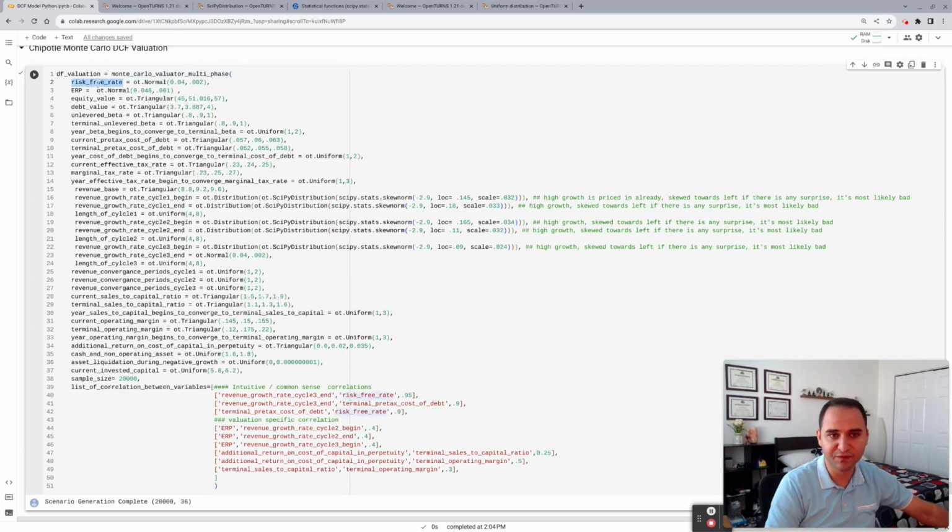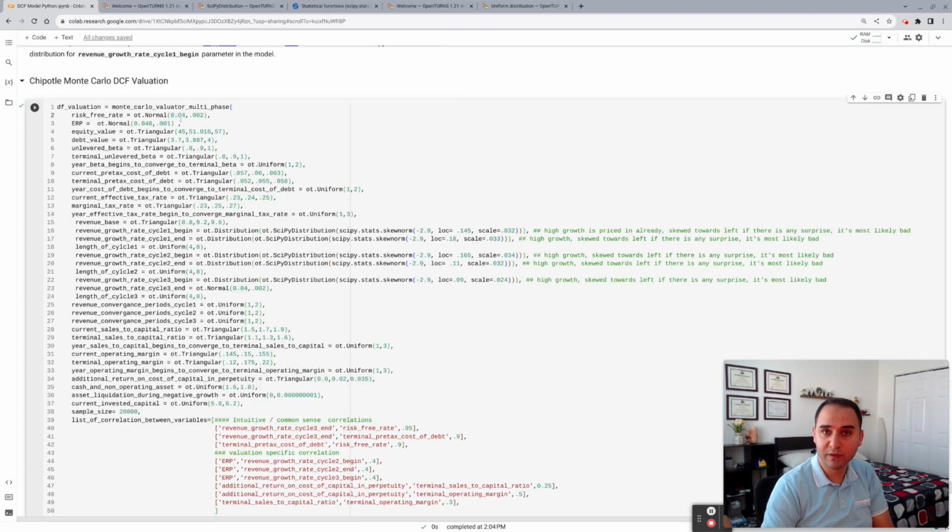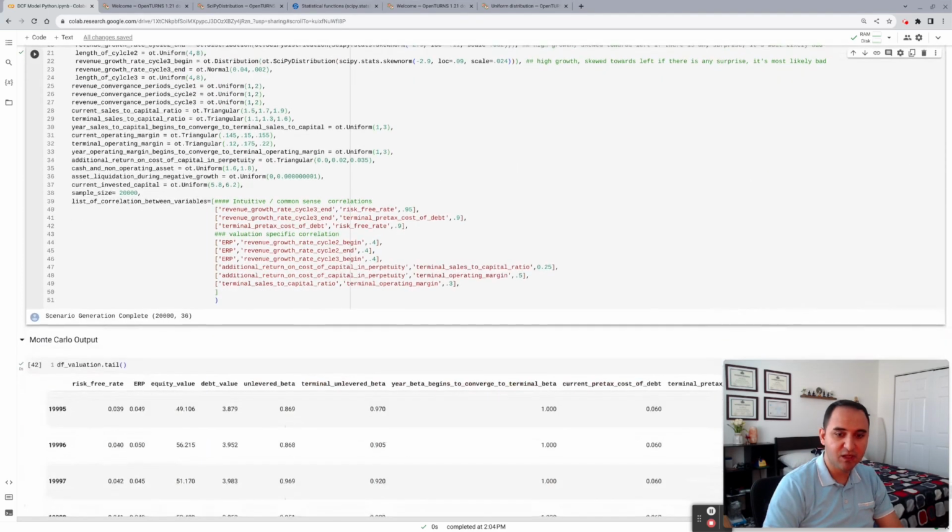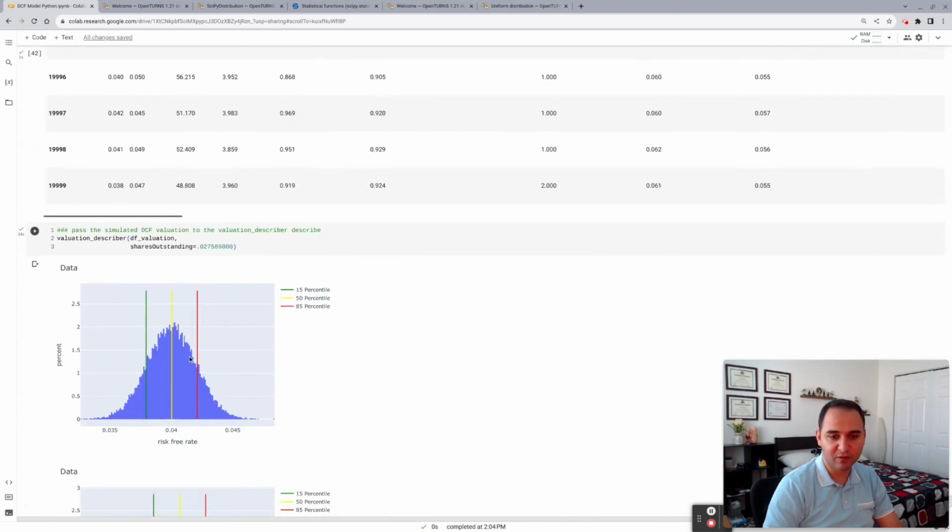So let's start with the risk-free rate. For the risk-free rate, we chose 4%. I'm passing a standard deviation of 0.002, and I'm choosing a normal distribution, which looks like a bell curve. For the equity risk premium, we chose 4.8, but again, I'm choosing a normal distribution, choosing 0.001 as my standard deviation. Let me show you the histogram of those parameters.